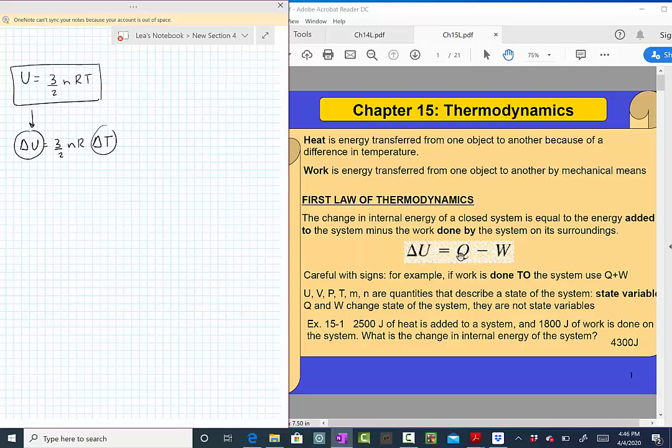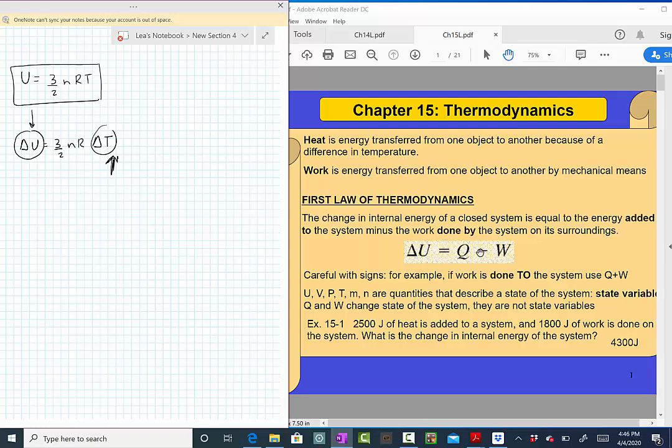If I inject energy into the system, I can understand why the temperature will increase. But you also see that this change in internal energy is Q minus W. This W is the work done by the system.